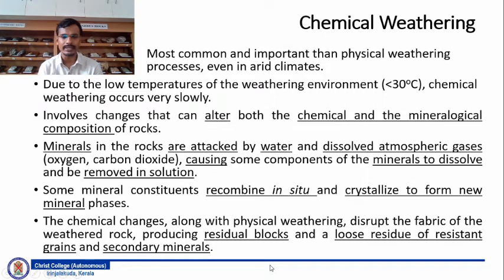So chemical weathering along with physical weathering produces three components. One is residual blocks, large blocks of rocks. Then a loose residue of resistant grains, an example of which is the mineral quartz. And then you have the secondary minerals, those are the minerals that formed in situ by recombination and recrystallization.